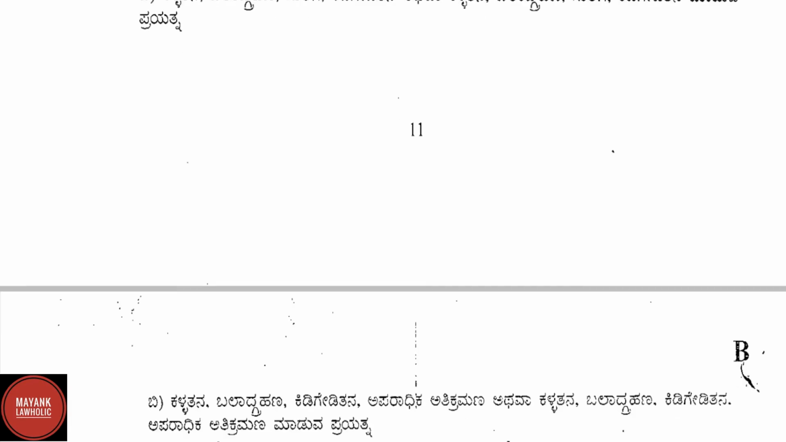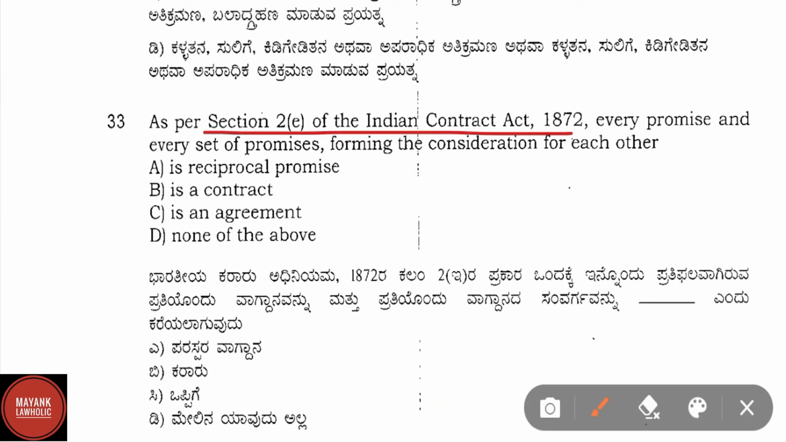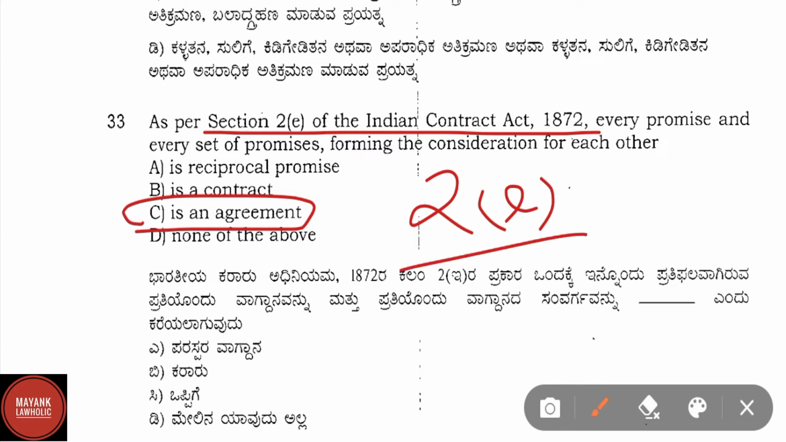Question number 33. As per section 2E of the Indian Contract Act 1872, every promise and every set of promises forming the consideration for each other is, correct answer is option C, that is an agreement. Agreement is provided in section 2 clause E of the Indian Contract Act. As per section 2E of the Indian Contract Act, every promise and every set of promises forming the part of consideration for each other is an agreement.